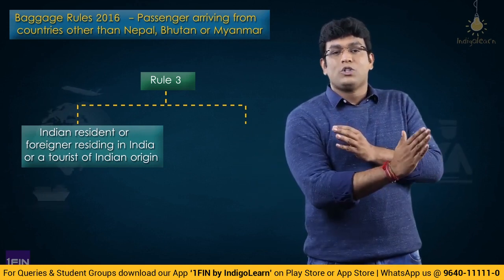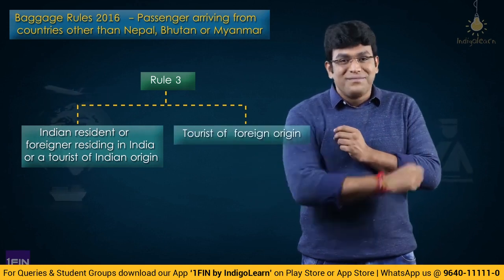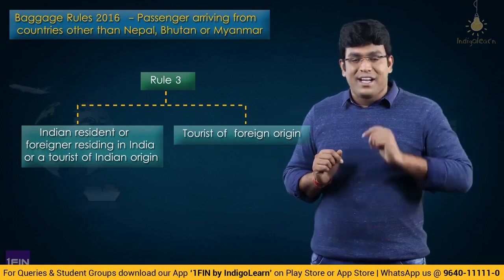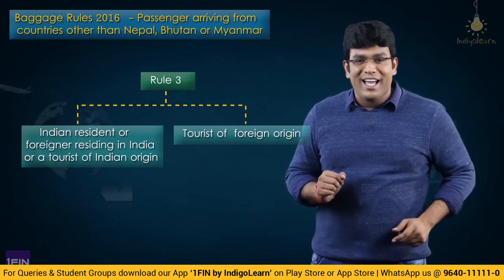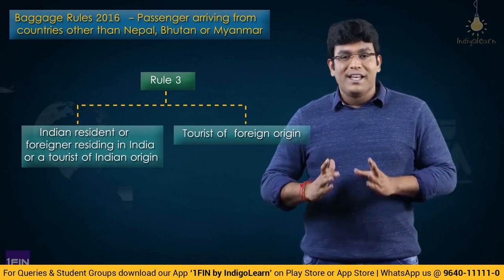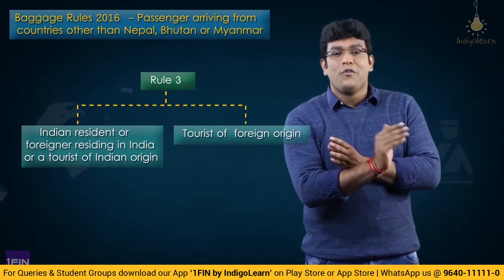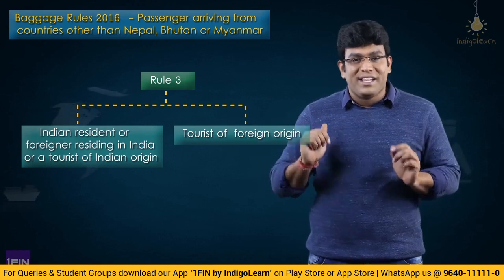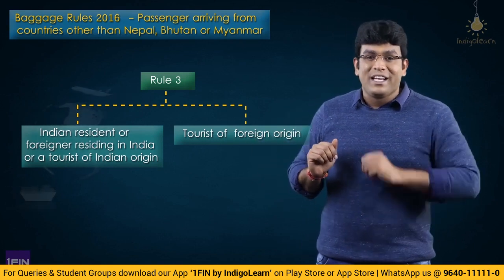Second category is tourist of foreign origin. So friends, one more time I repeat. First category is Indian resident, foreigner residing in India or tourist of Indian origin. Second category, tourist of foreign origin. Now what difference does it make between these two categories? Let's understand them very clearly, sir.